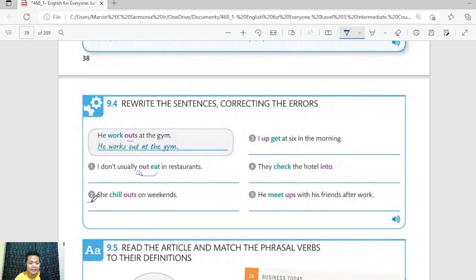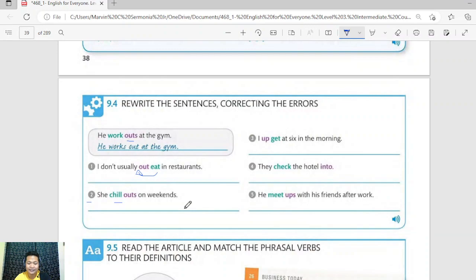Number two, she chill outs on weekends. The answer is she chills out. Okay, it's the verb that should agree with the subject, not the particle. So she chills out on weekends. Number three, I up get at 6 in the morning. Okay, well, definitely the answer here is I get up at 6 in the morning.